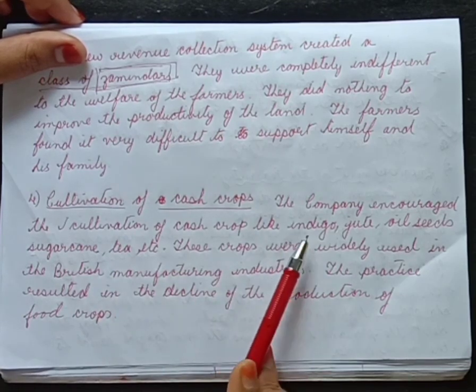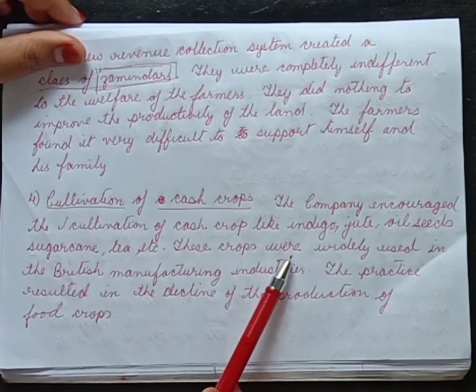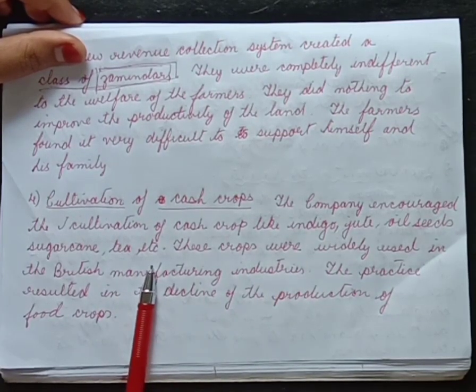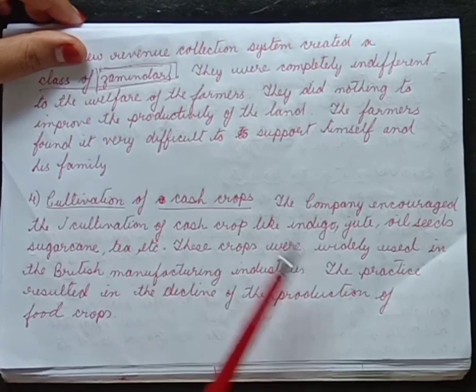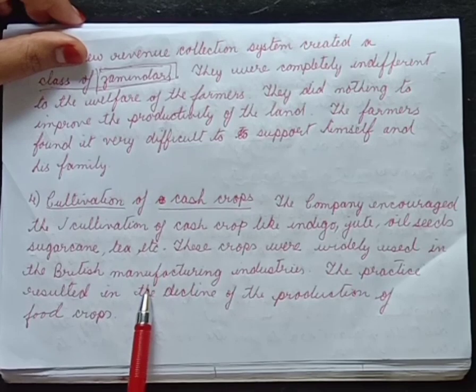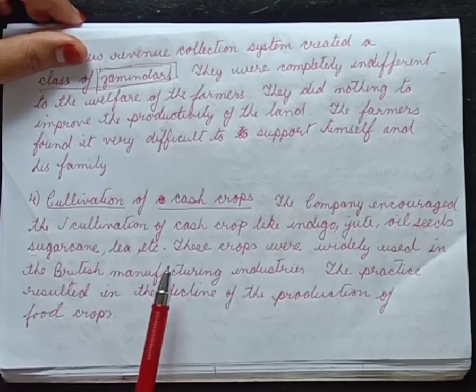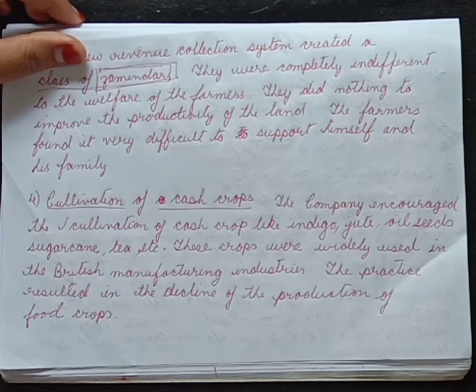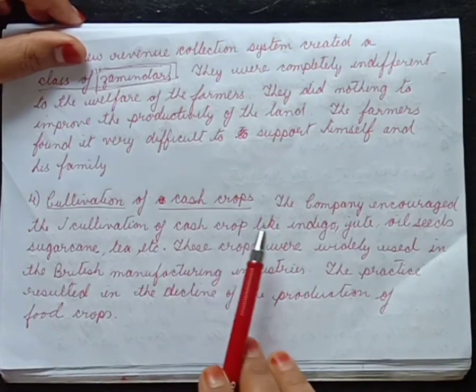These crops, such as indigo, jute, oil seeds, sugarcane, tea, etc., were very profitable economically, and the British East India Company's industries needed raw materials, right? So the company encouraged the cultivation of cash crops. The East India Company even lent money to the peasants at a lower rate of interest if they cultivated cash crops.